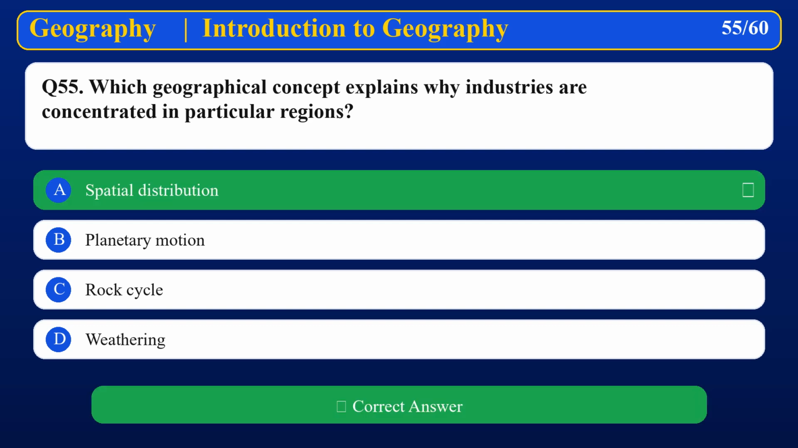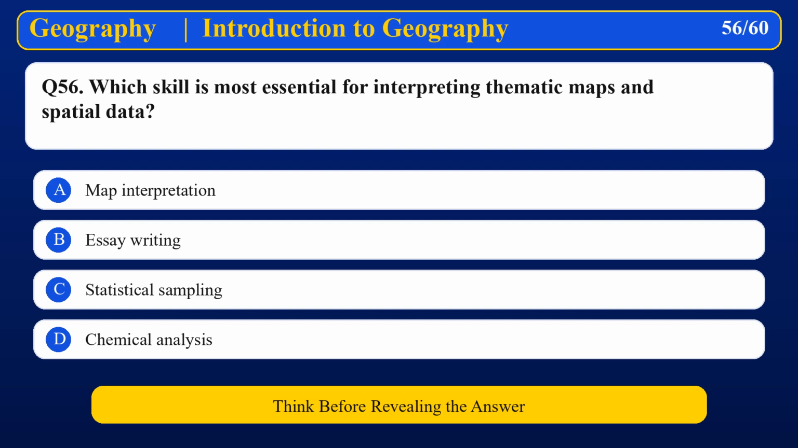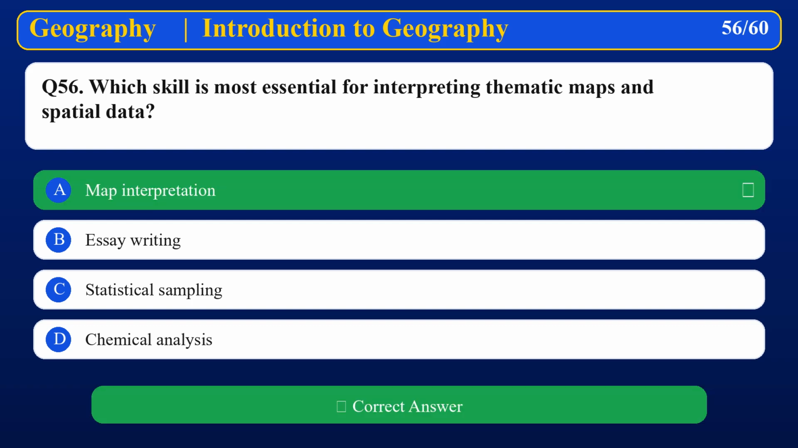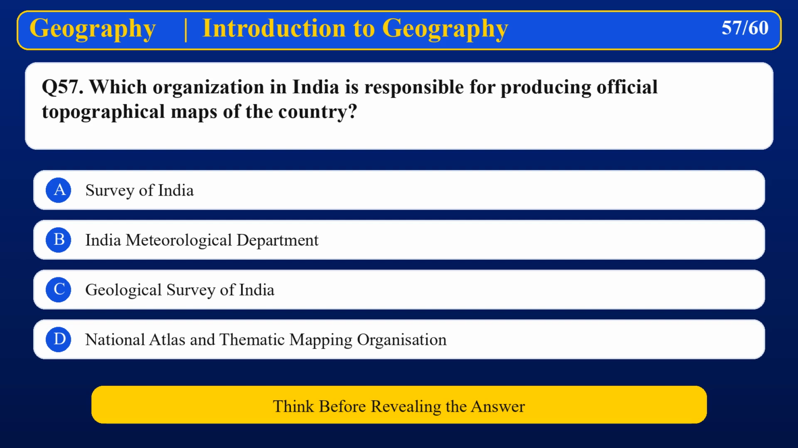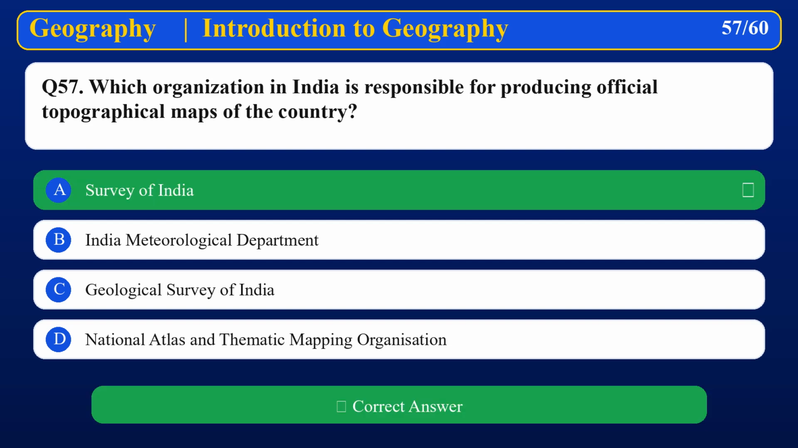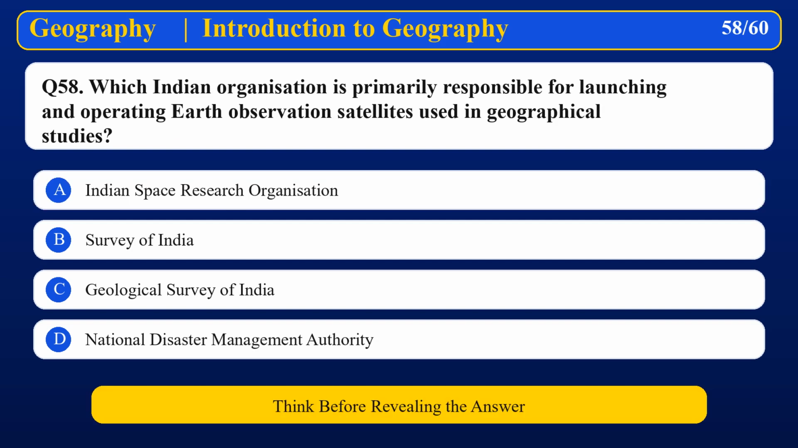Spatial Distribution. Which skill is most essential for interpreting thematic maps and spatial data? Map Interpretation. Which organization in India is responsible for producing official topographical maps of the country? Survey of India. Which Indian organization is primarily responsible for launching and operating Earth observation satellites used in geographical studies?